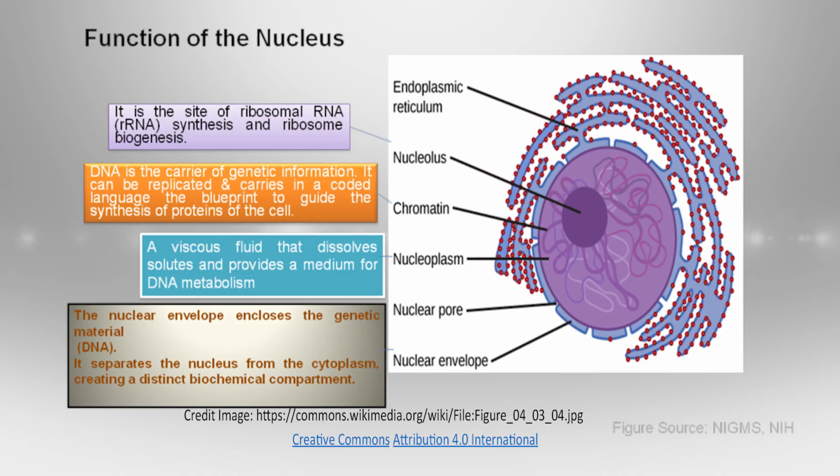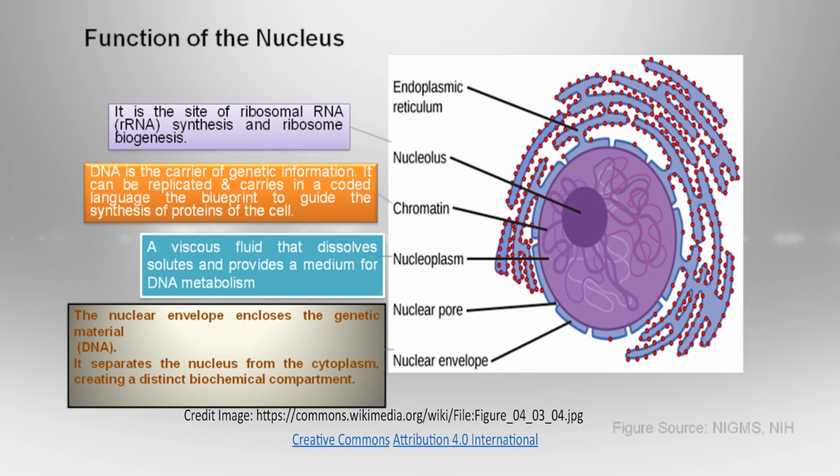Now, the nucleus is the control center of the cell, so it controls all the activities of the cell. Basically, all the genetic information has the codes for protein synthesis. So the DNA is the major information center of the cell, and the nucleolus is a nuclear body.